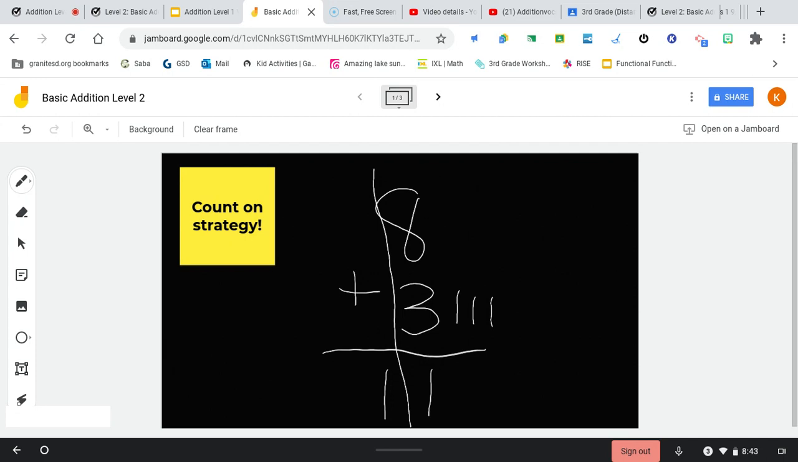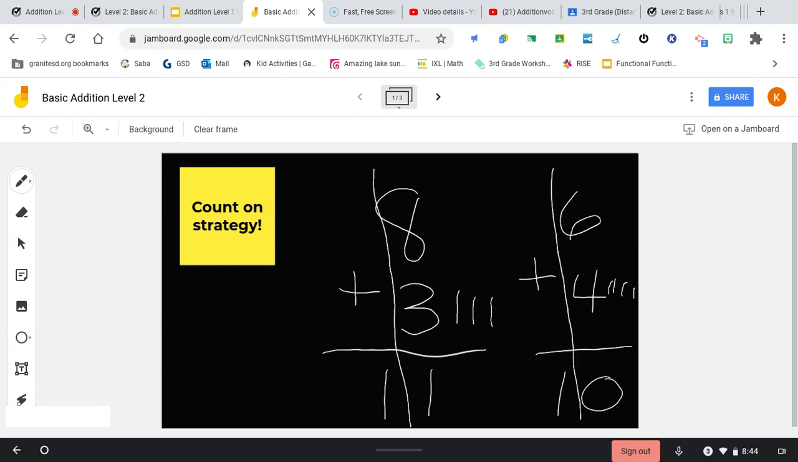Let's try another one. Let's try 6 plus 4 equals? Well, we know we're going to start with the biggest number. So which is bigger, 6 or 4? If you said 6, you're correct. You're going to start counting at 6 and you're going to count on 4. So you're going to go 6, 7, 8, 9, 10. I was running out of room there. 6 plus 4 equals 10.